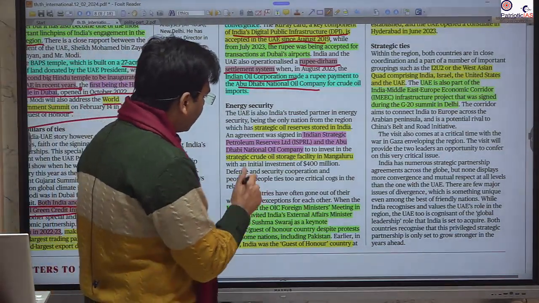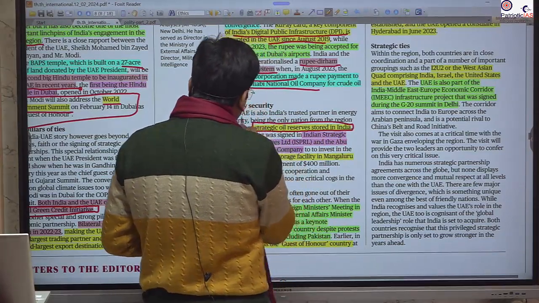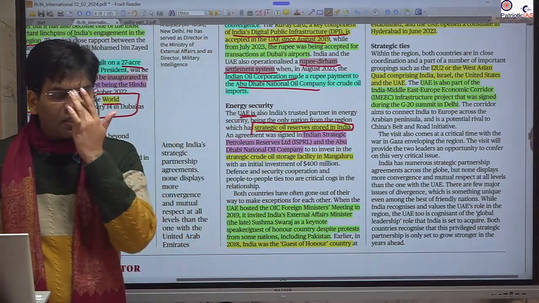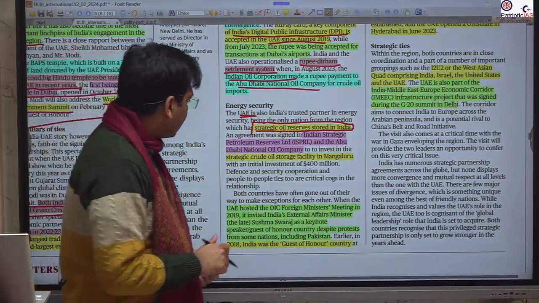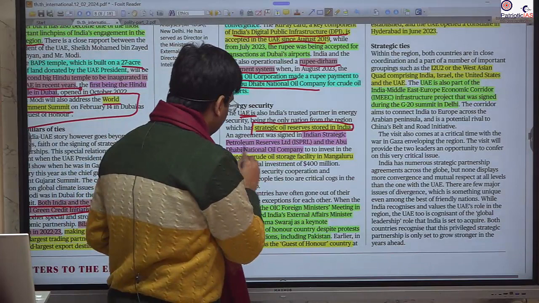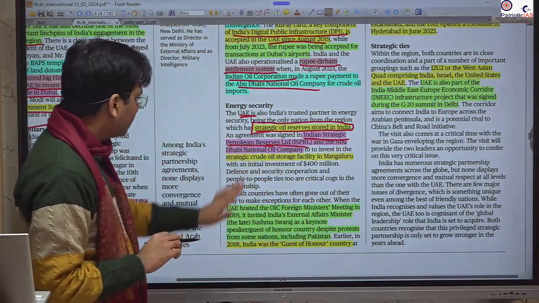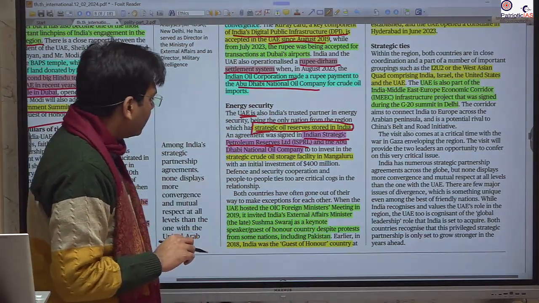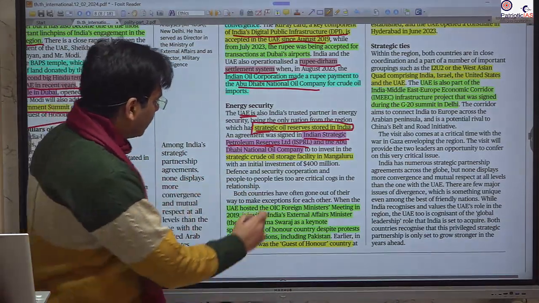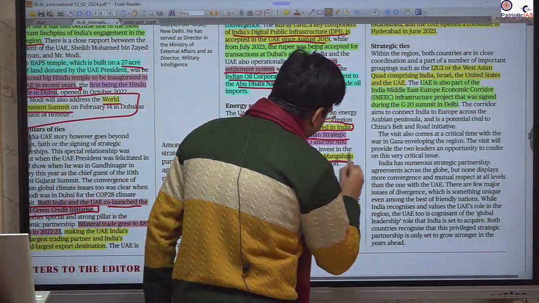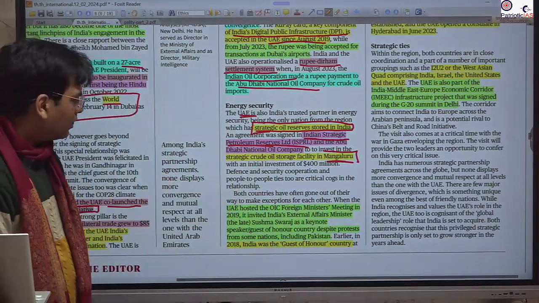You should remember that a strategic oil reserve from the UAE is stored in India, and this is important because India has a major import dependency. There is an agreement with Indian Strategic Petroleum Reserves Limited. This has made a strategic oil reserve in collaboration with the Abu Dhabi National Oil Company, and this is in Mangaluru, in Karnataka. Please remember this. Mangaluru is in the coastal region.